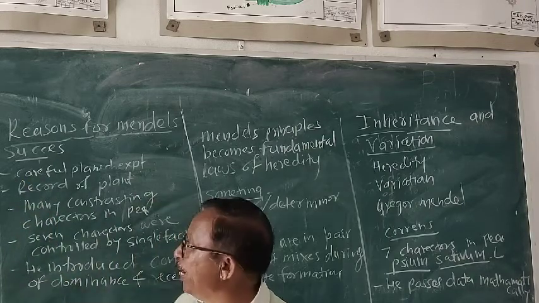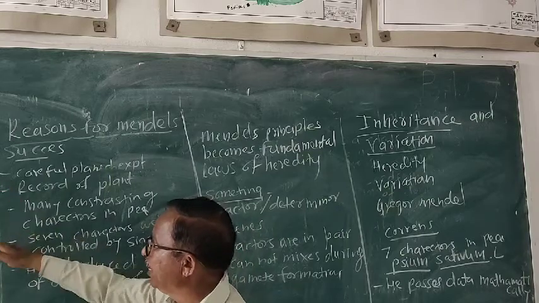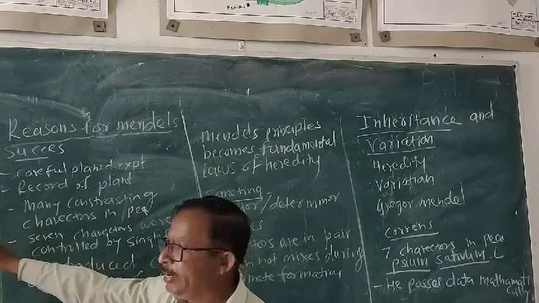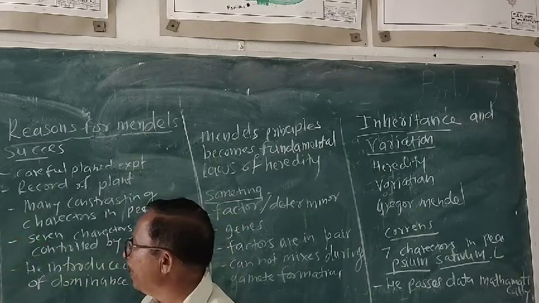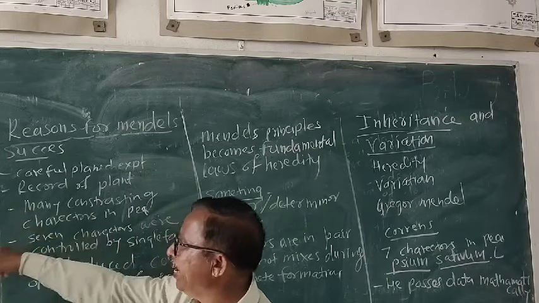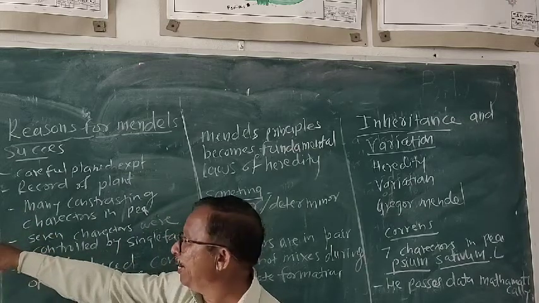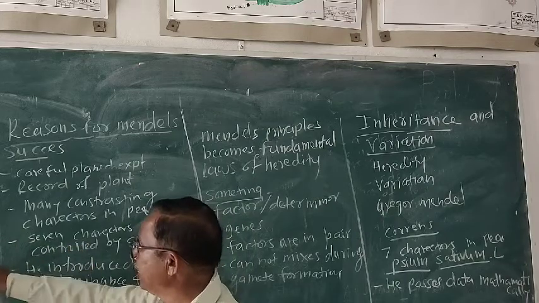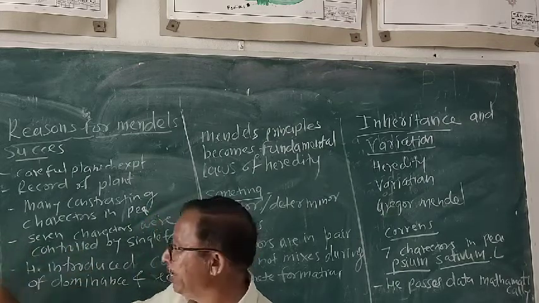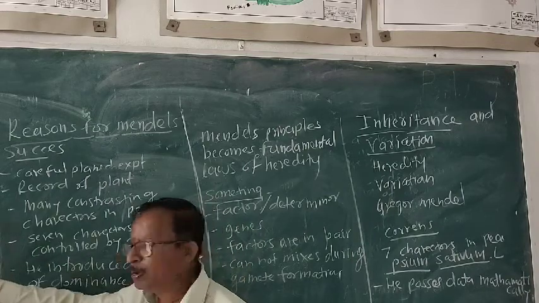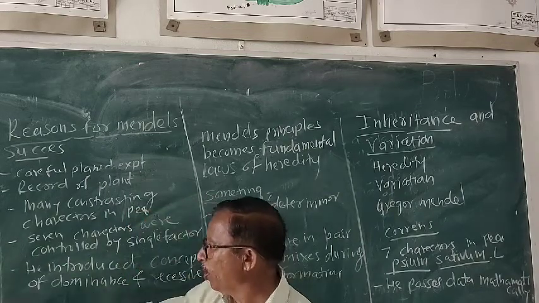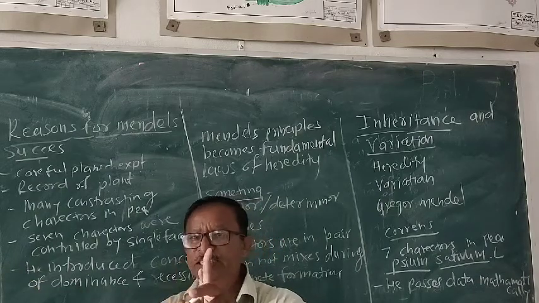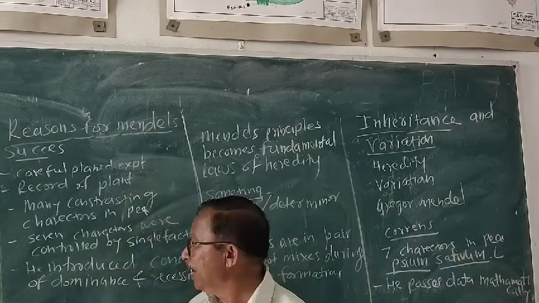वाटाण्याचा आपल्याला shape माहित आहे. गोल आणि गोलाकार, rounded and wrinkled. Second, color of the seed, yellow and green. These are two colors present in garden pea plant. Then the pod shape, inflated and constricted. Inflated and constricted pod. त्याच्या असणाऱ्या फळाचा आकार कसा आहे. Then the pod color, green and yellow. Then flower color, purple and white. Then the pod location, axile म्हणजे फांदीच्या मधून ॲक्सिस मधून निघणारा एक्साइल, टॉपला येणारा टर्मिनल.